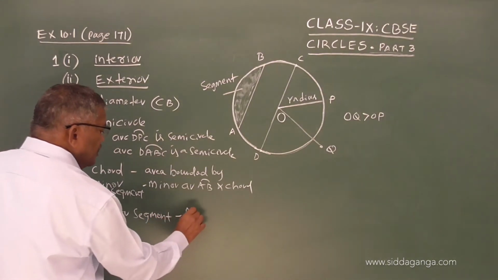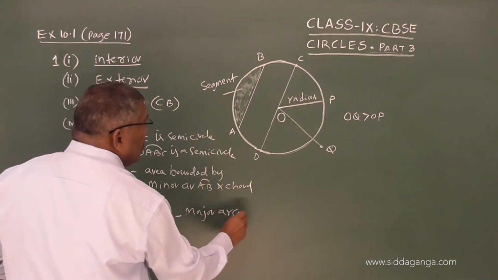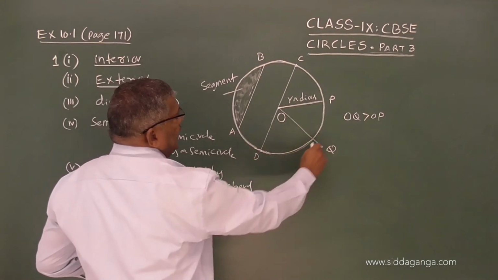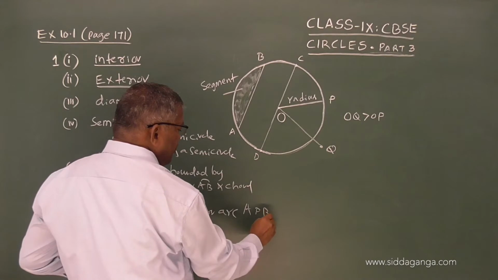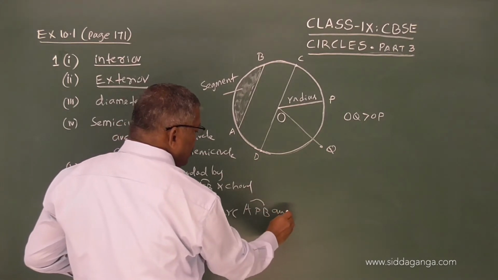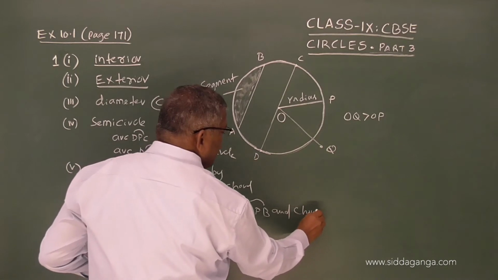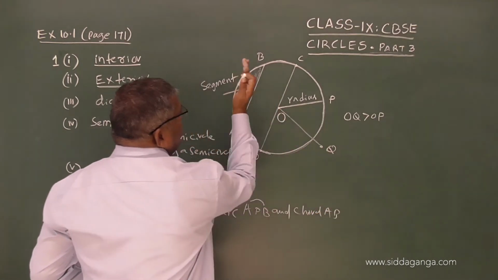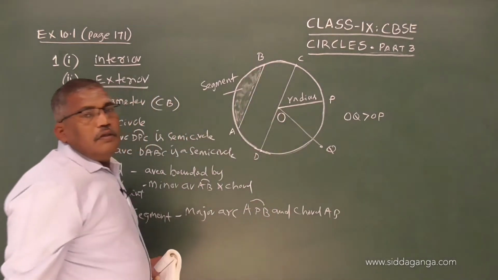You can define this arc as, say, APB and chord AB. So that is the major arc, when we consider this as the chord.